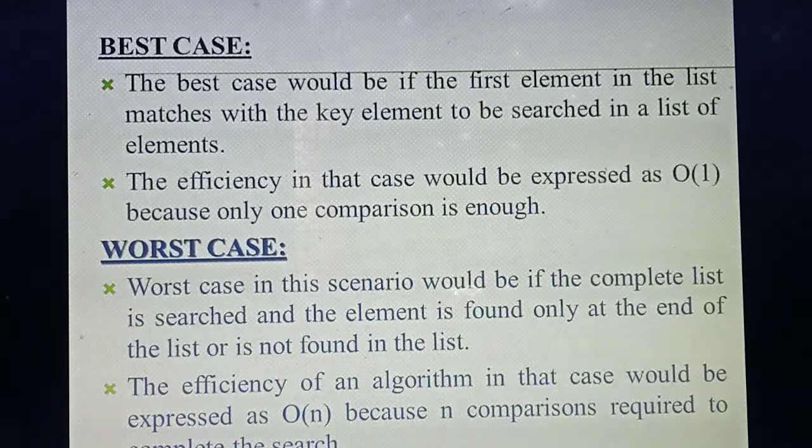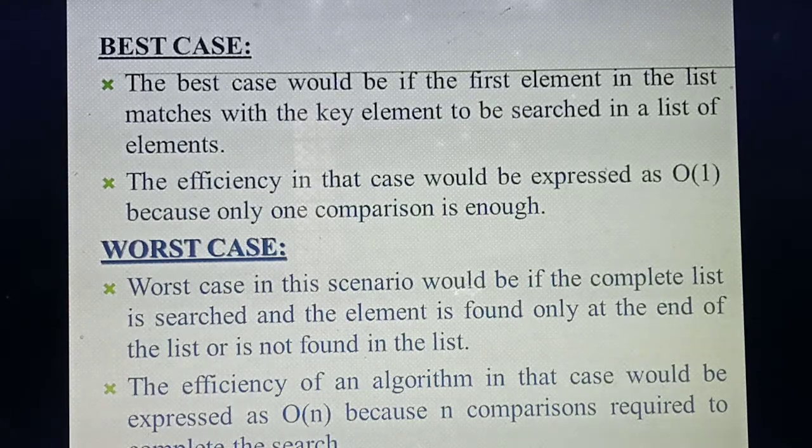Listen. Just like one story I said, among that you give the comparison: which one is the best case, which one is the worst case, and which one is the average case. Best case means what? You keep in mind one search key value, and maybe that key value is found at the first place. You will always compare first at the first position, that is index 0. If you find your search key value in that place itself, how many searches are needed? Only one search. So you can say that's the best case.